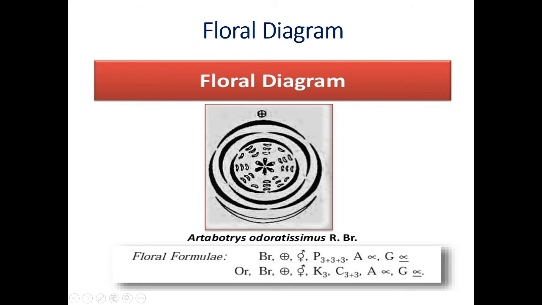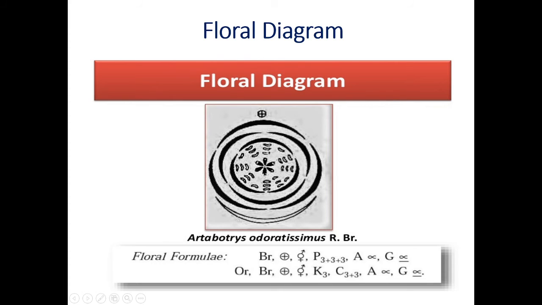The individual of perianth is called tepal. The number of tepals is 9, arranged in 3 whorls: 3 plus 3 plus 3. Inner whorl, middle whorl, and outer whorl. This is the sign of perianth. Androecium, many. The number of stamens is many. This is the sign of indefinite.